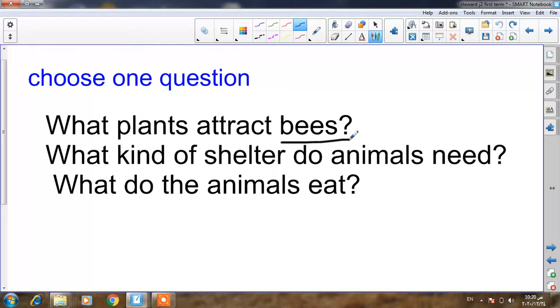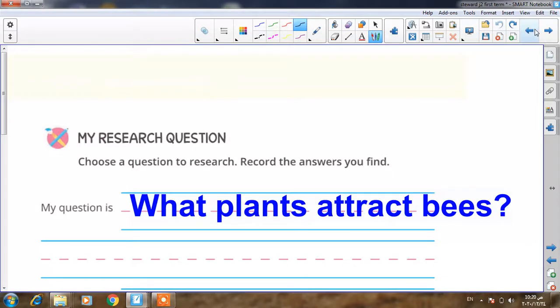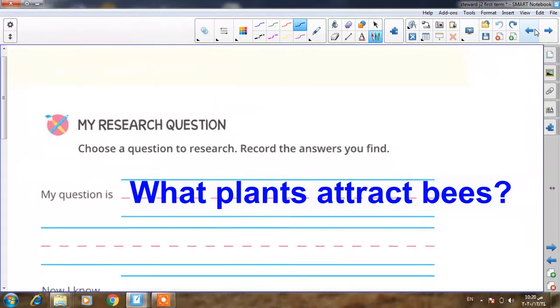Okay, how can I solve this problem? This is a problem. I want to attract or make the bees come to my garden. How can I attract the bees?